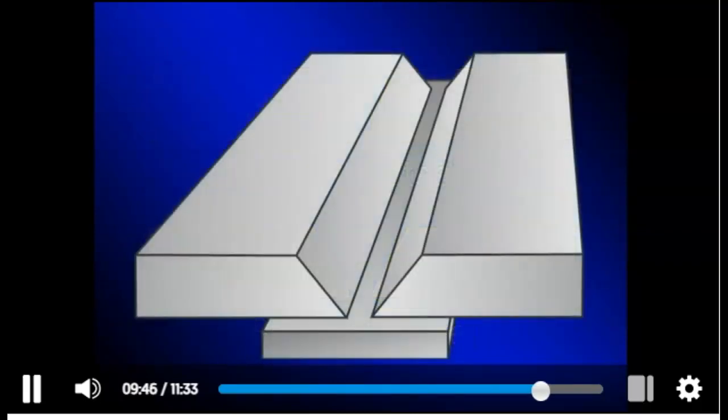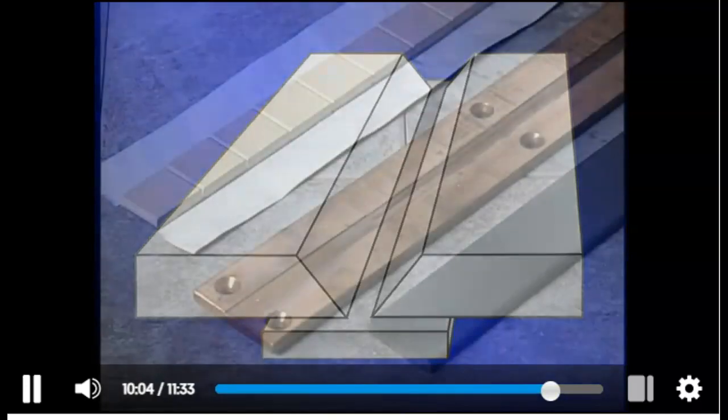Backing strips with runoff tabs are commonly used in FCAW to eliminate the need for root faces and to retain the fluid puddle in the joint. Groove angles can be steeper with backing strips because you can increase root openings to give better access to the root of the joint without causing problems like excessive penetration and burn-through.